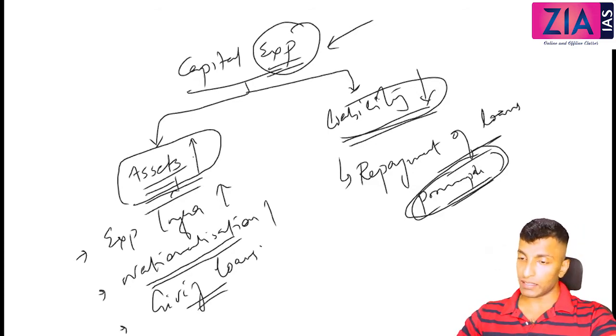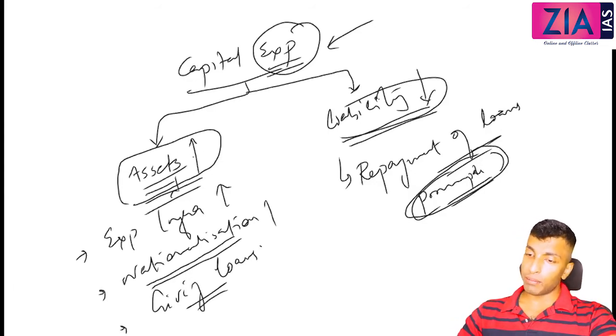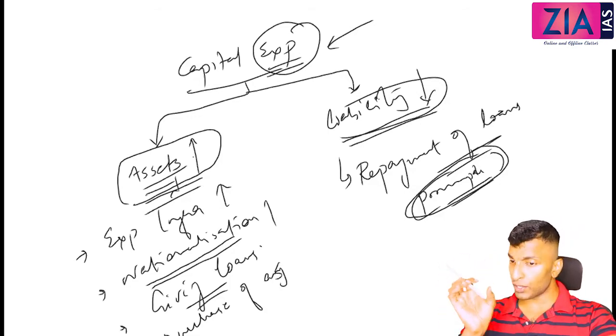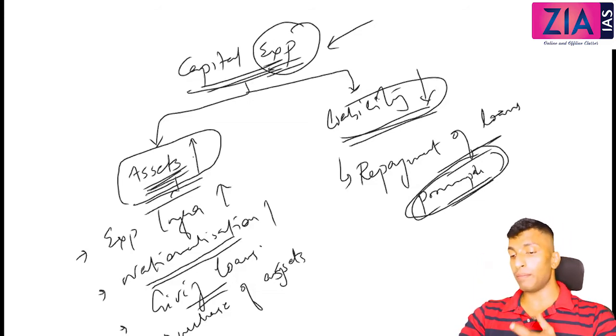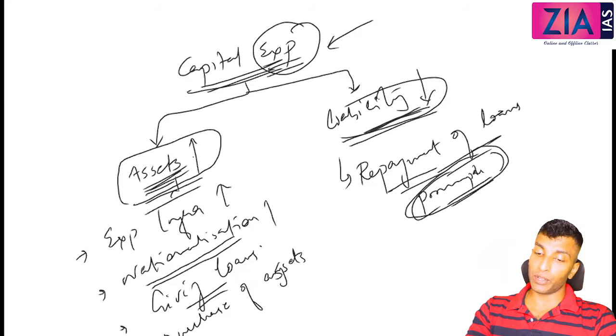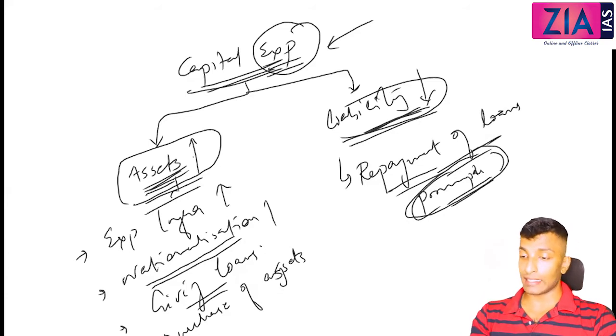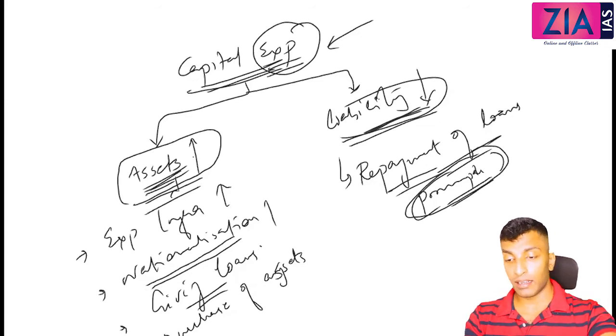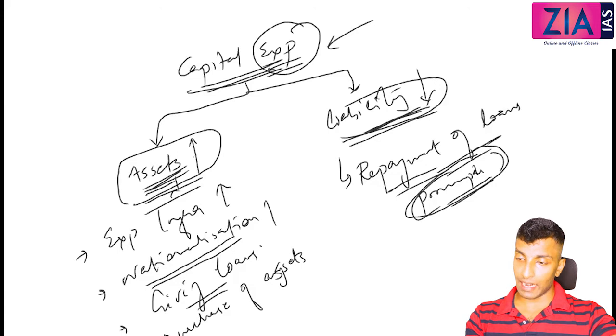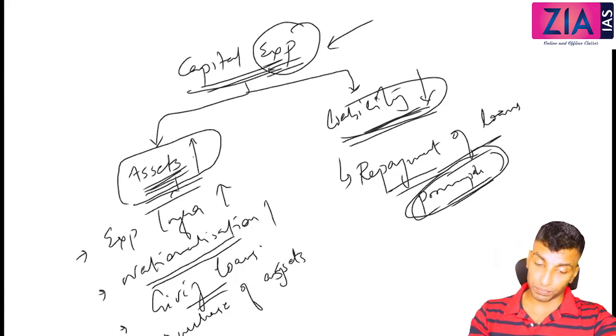So capital receipts means what? You are receiving, so receipts. Why capital? Because assets are decreasing and liability is increasing, so it has to do something with assets and liability. The ultimate question to decide, if you see any of this in your options, how to know whether it is capital or revenue? You just check whether it has to do something with assets and liability. If it does, it comes under capital. If it has nothing to do with assets and liability, it comes under revenue.